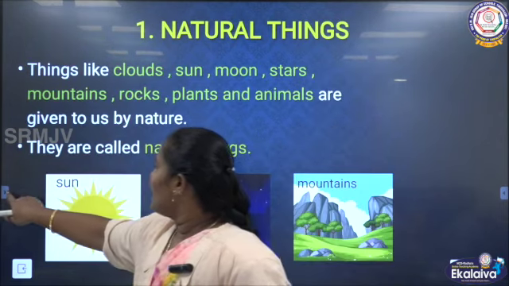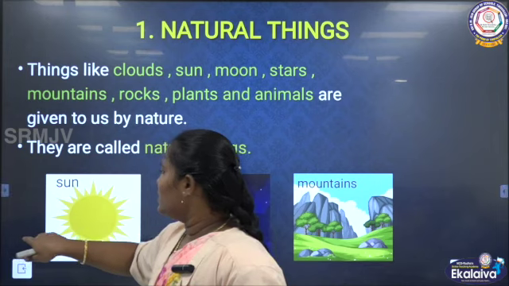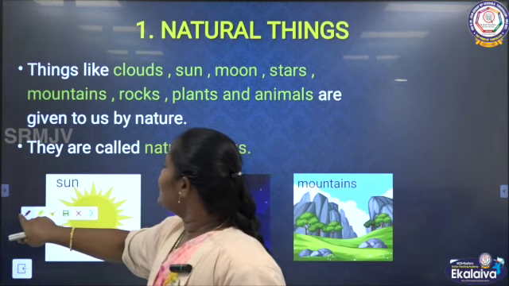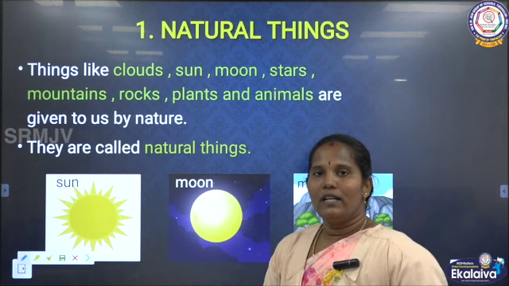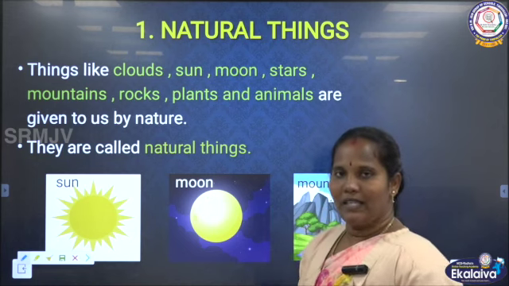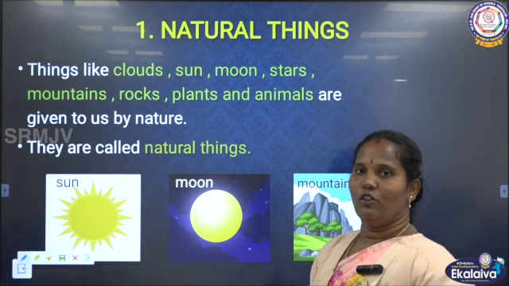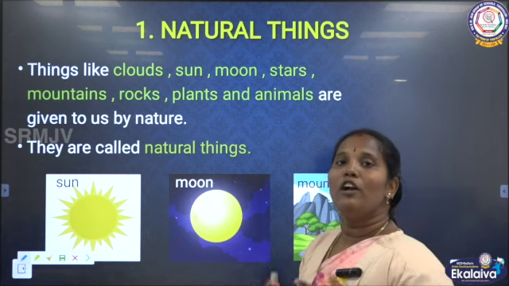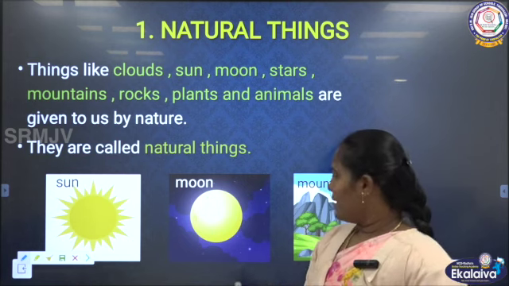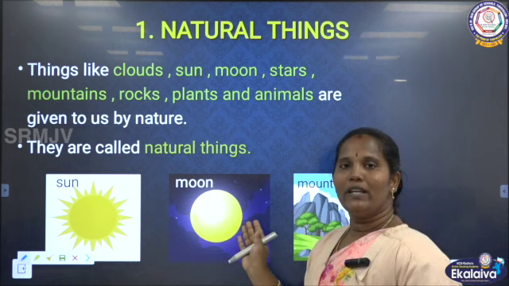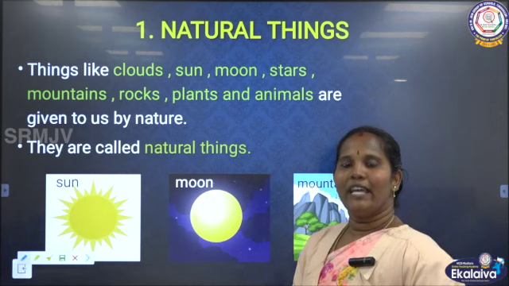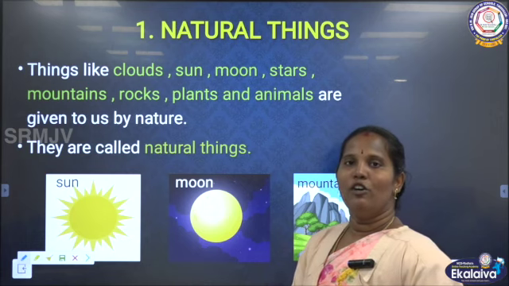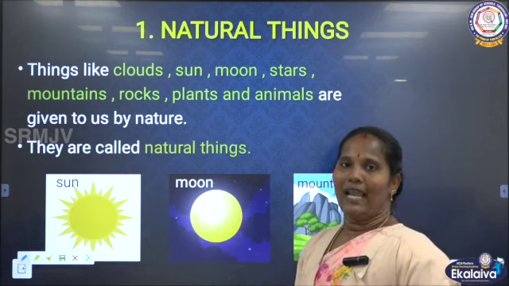See, first we have to see the natural things. We know that natural things are already made by God, and we say that it is given by God. So these are all natural things. We cannot make things like these. For example, the moon, sun, mountains. Can anyone make another sun, the same as this one? No, it is not possible. So things like these are called natural things.